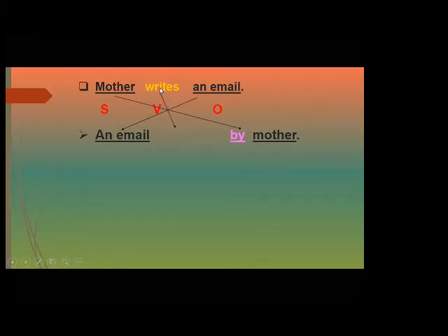Okay, so we will change the verb writes to am or is or are because it's in the present simple. An email is. What about the past participle of write? Write, wrote, written. So an email is written by mother. After that, Sam is fixing the computer.